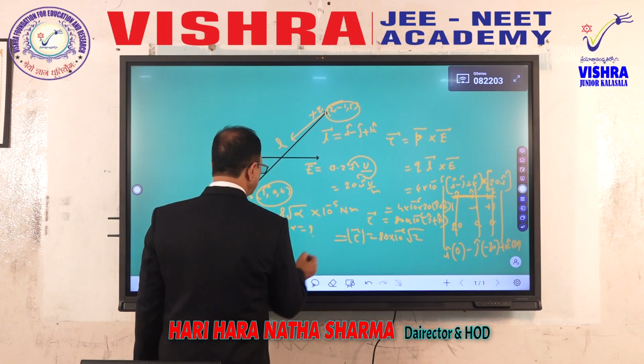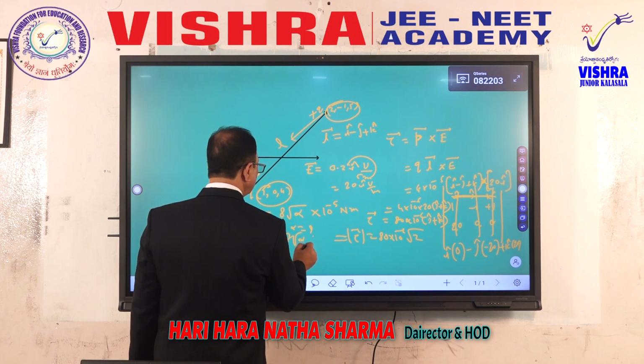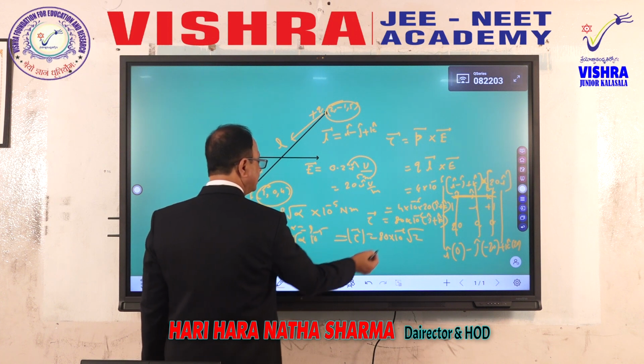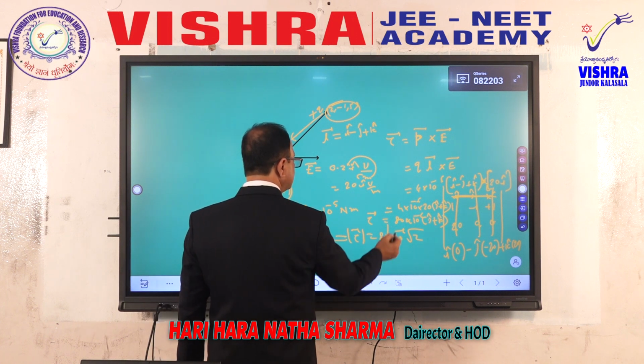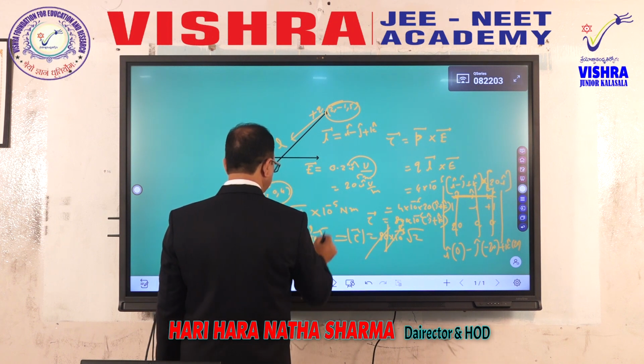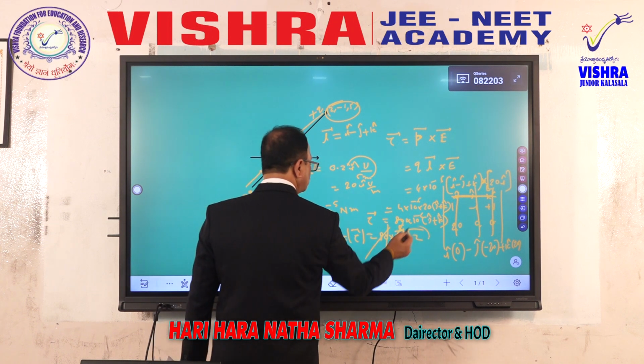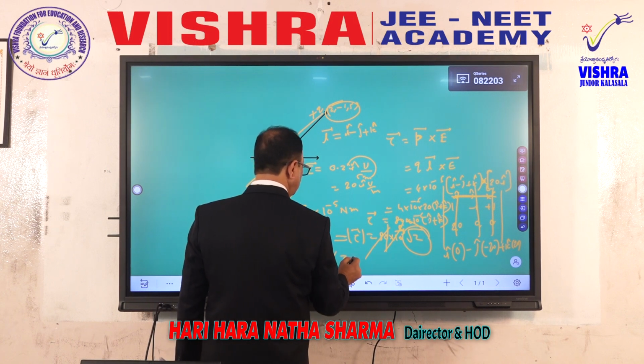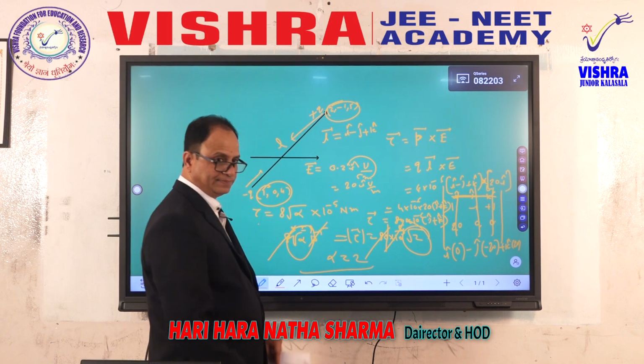So it is given that torque is equal to 8 root alpha into 10 to the power minus 5. Here 10 to the power minus 6 is there, cut this 0, it becomes 10 to the power minus 5. Therefore 8 is there, 8 is there, 10 to the power minus 5, 10 to the power minus 5, root alpha, root 2. Therefore alpha is equal to 2 is the answer.